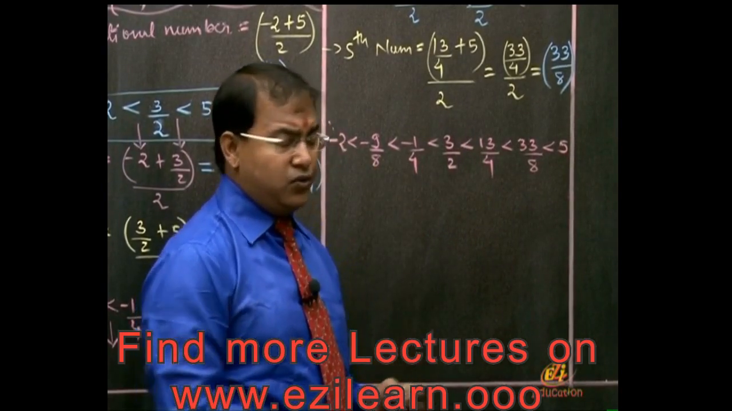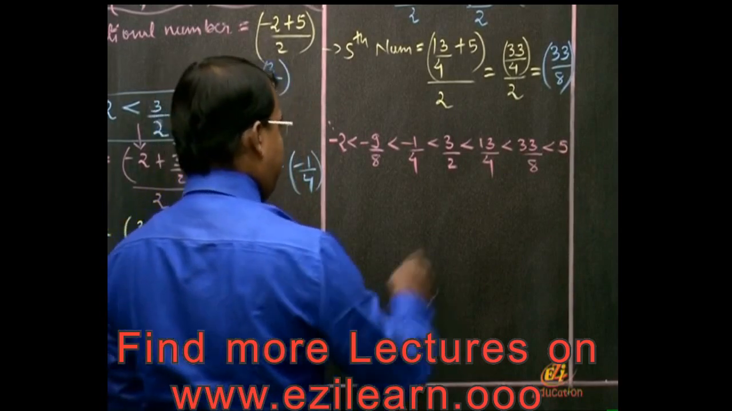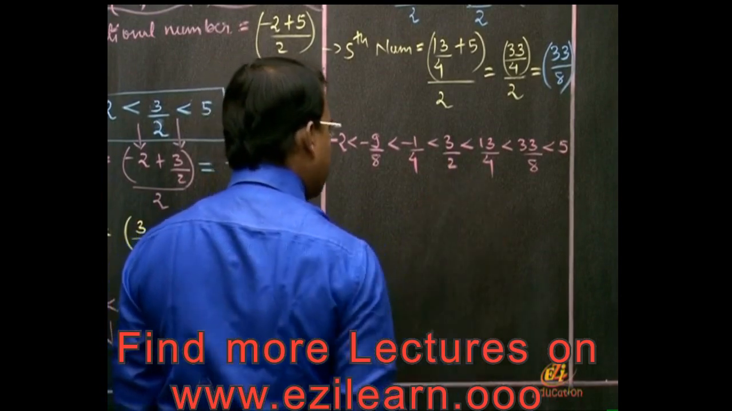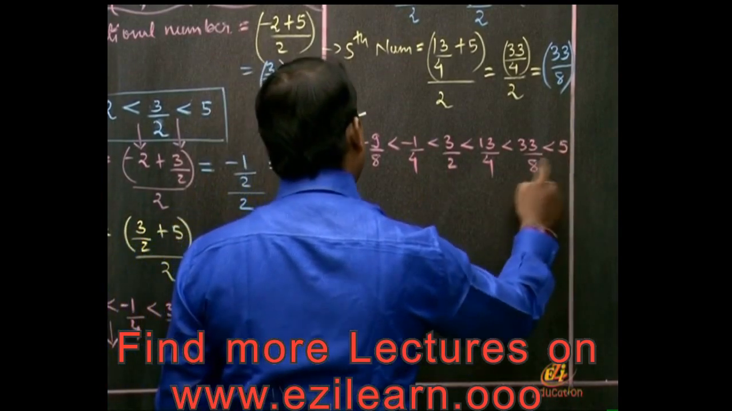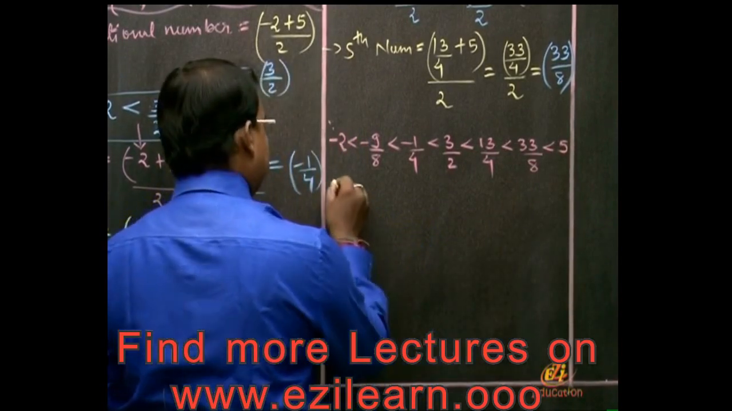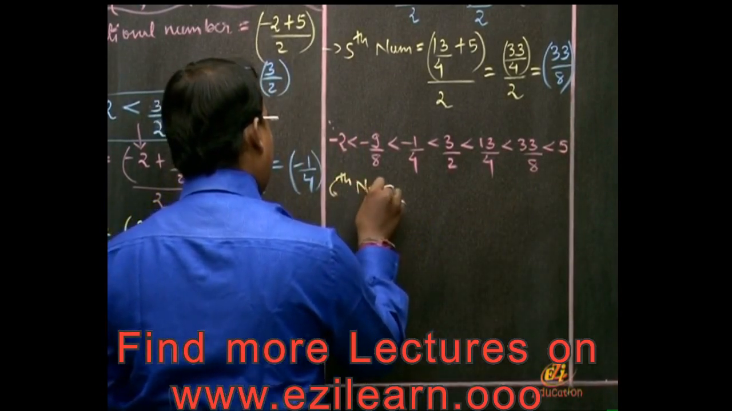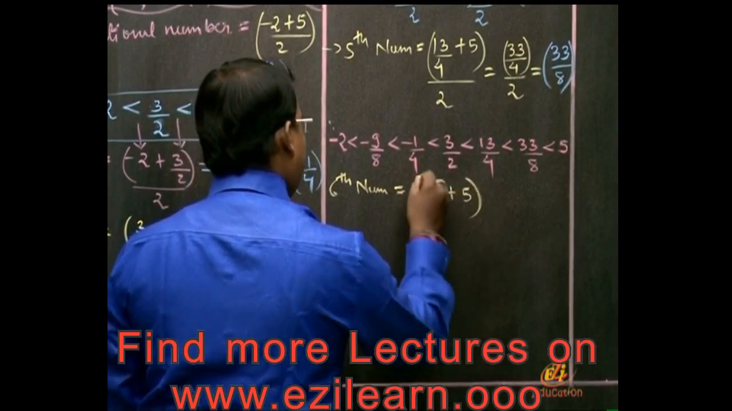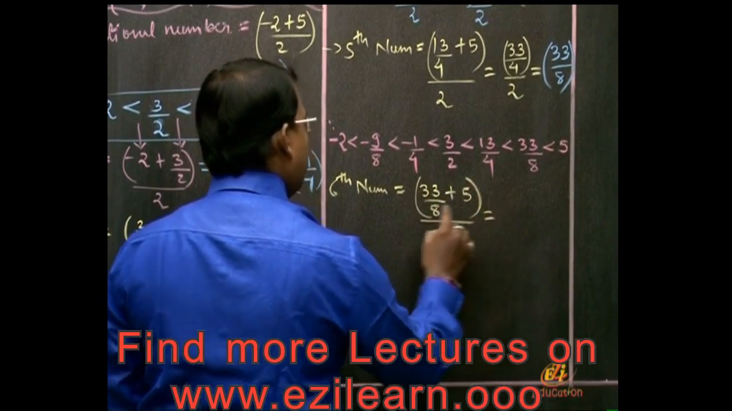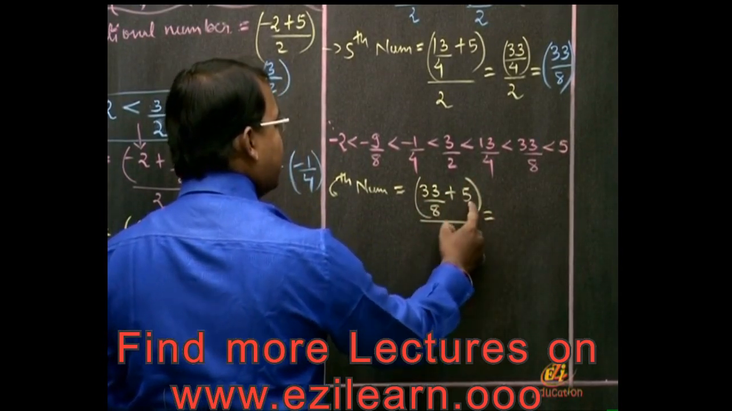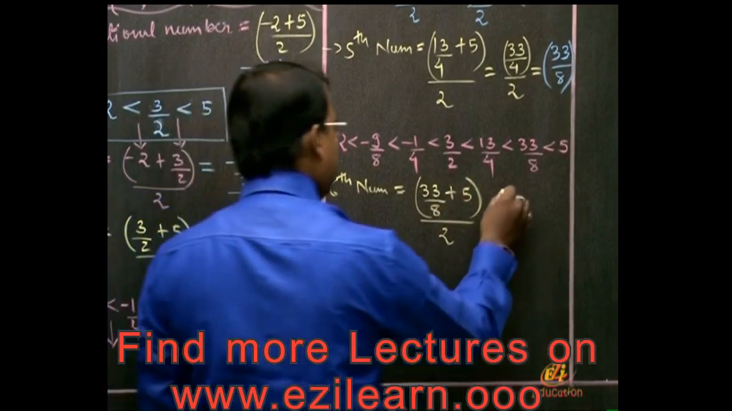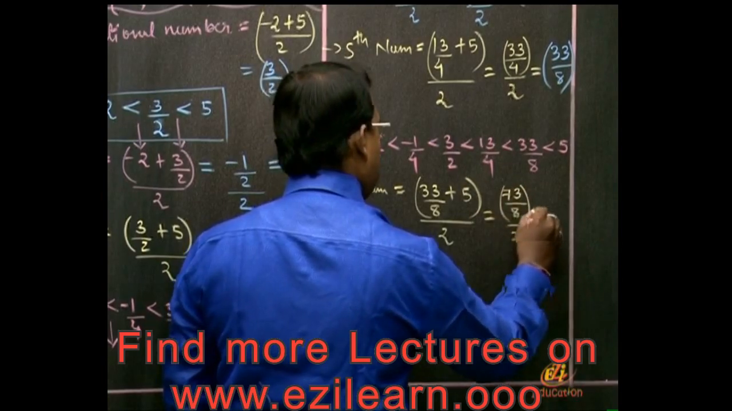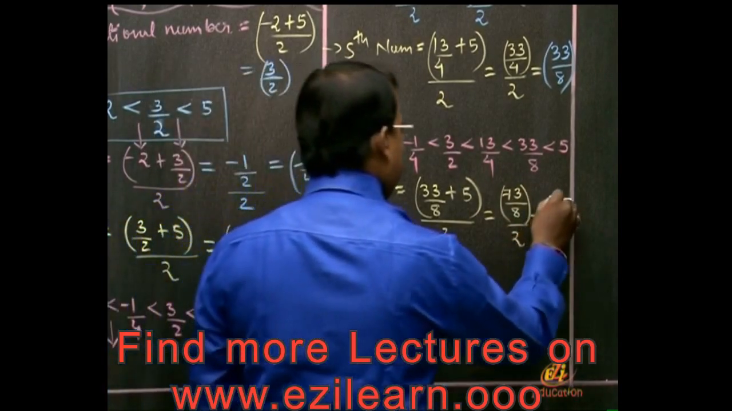Where shall you find it? You can put it anywhere. You can put it between these two or between these two. Let us take it between these two, the last two. So the sixth number will be (33/8 + 5) upon 2. 8 5s are 40. 40 plus 33, 73 upon 8, upon 2, 73 upon 16. Final answer.